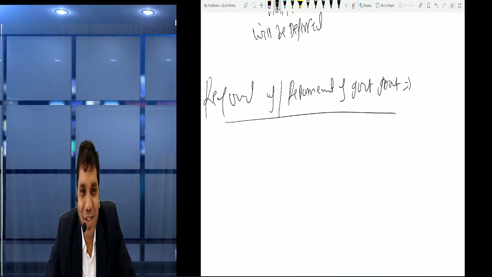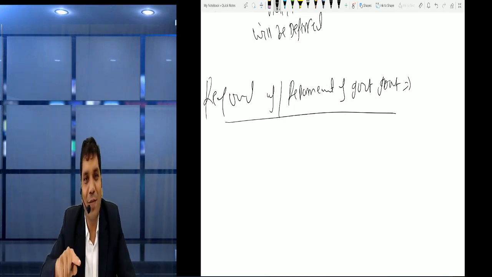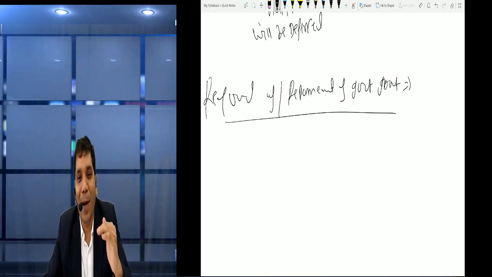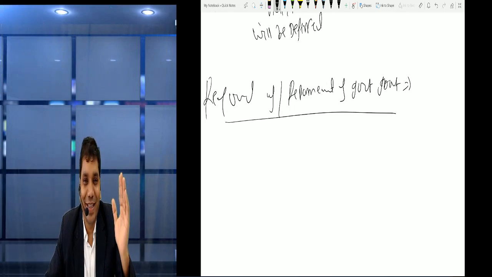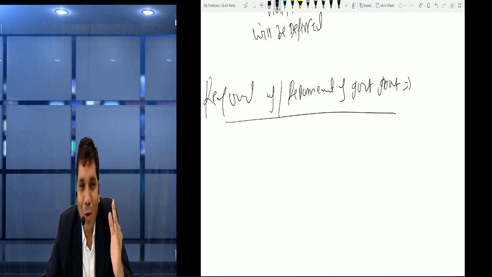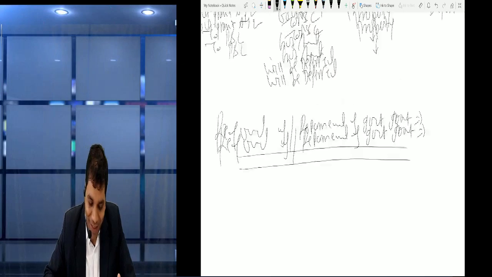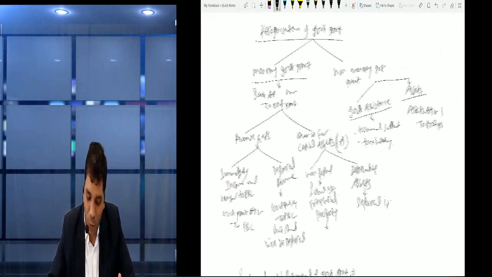The answer is just the opposite of the given effect. Whatever effect you had done previously, you just reverse it, and you will automatically get all the answers. Let's see. What we did was, we have two types of government grant.